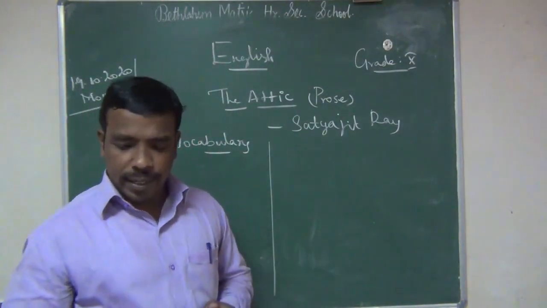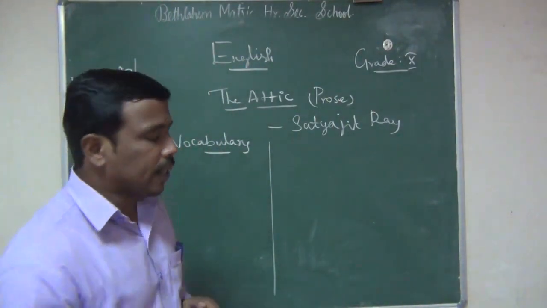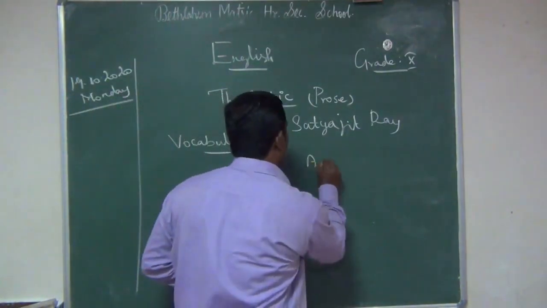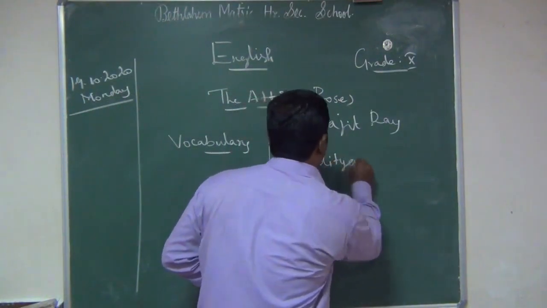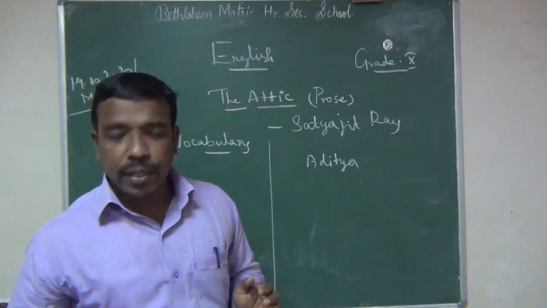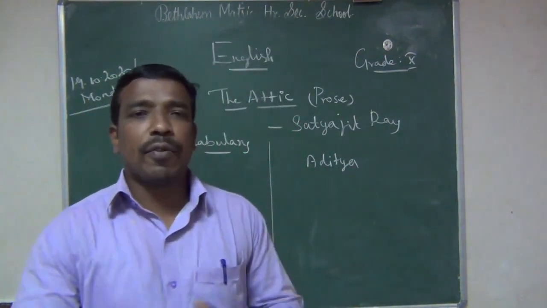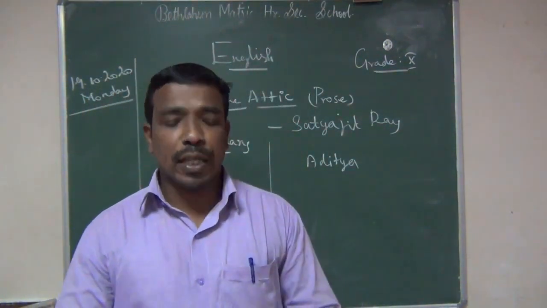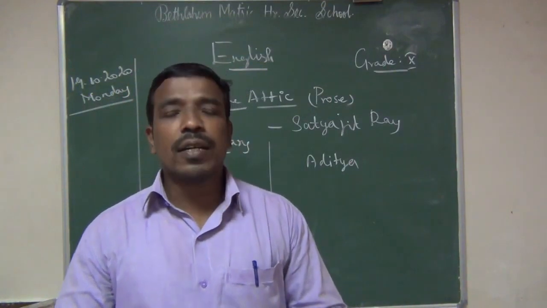Here they are talking about one important character, Aditya. Aditya and the narrator were returning from his factory at Deodar Ganj.